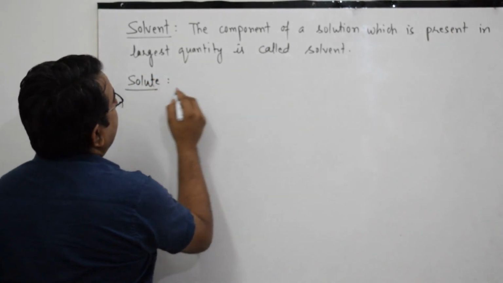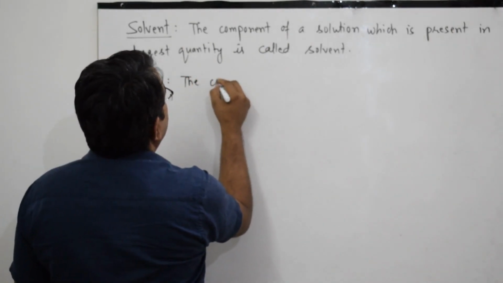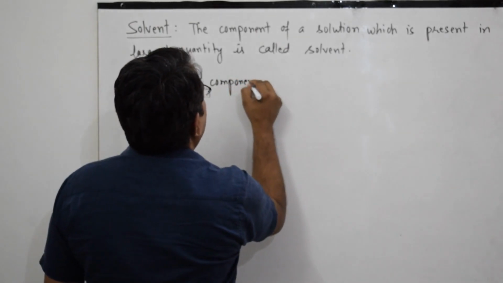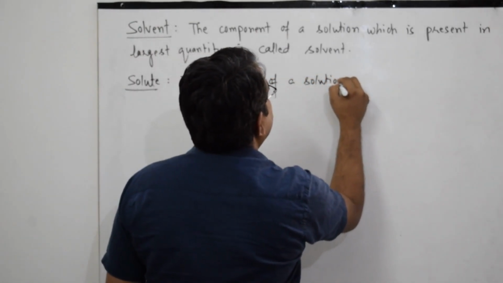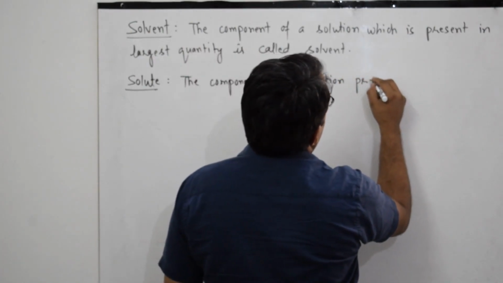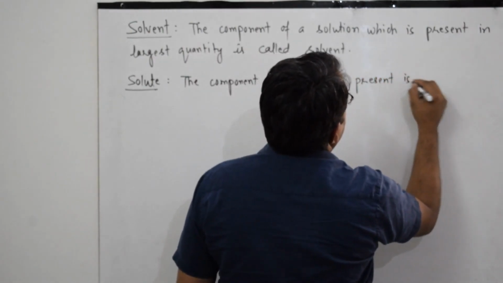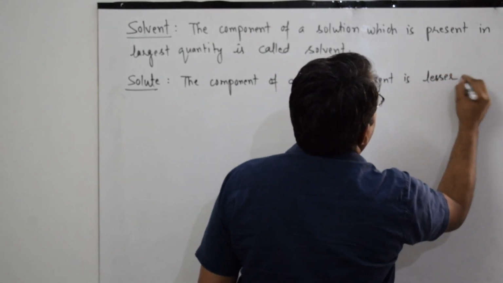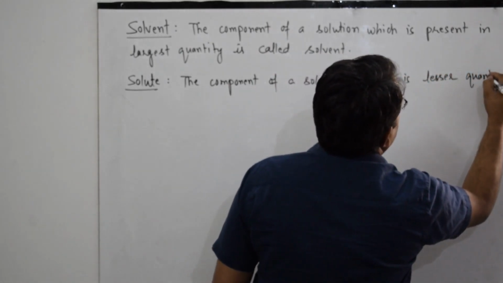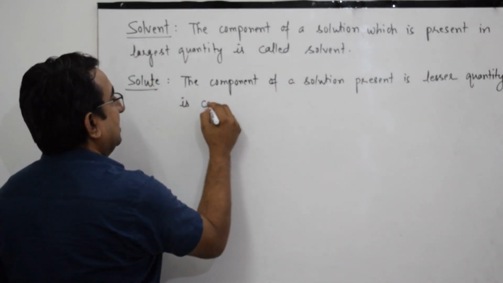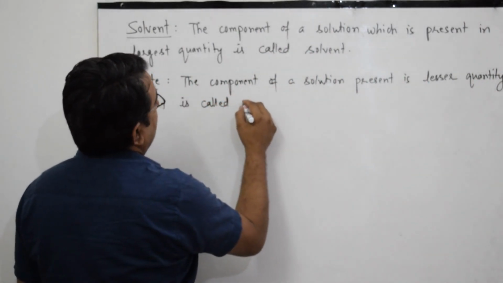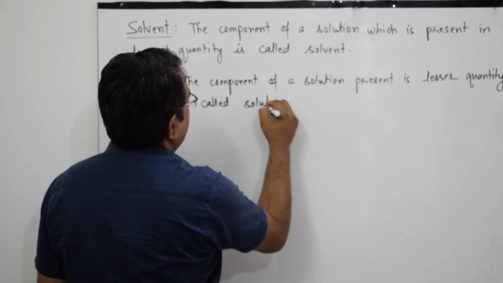Solute. The component of a solution present in lesser quantity is called solute.